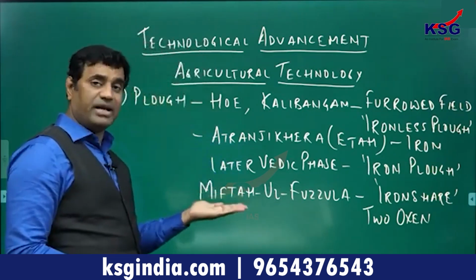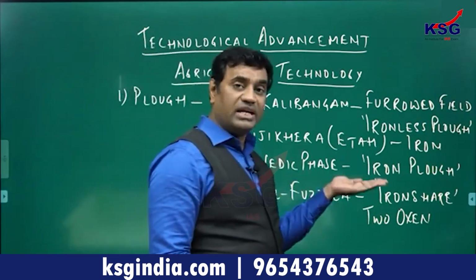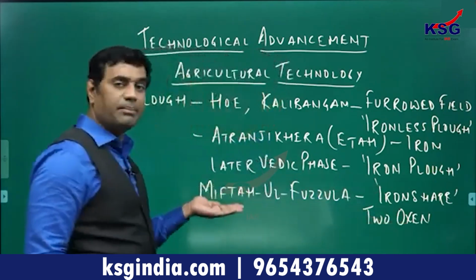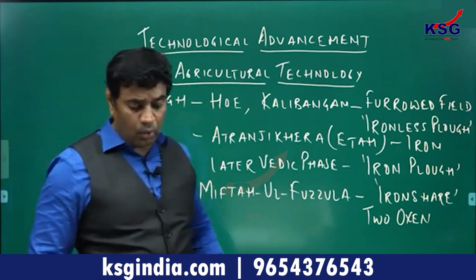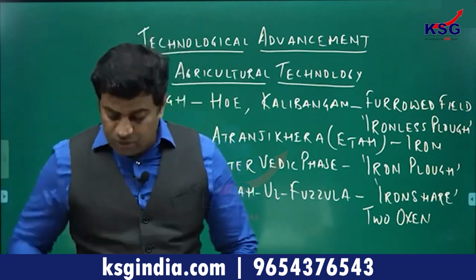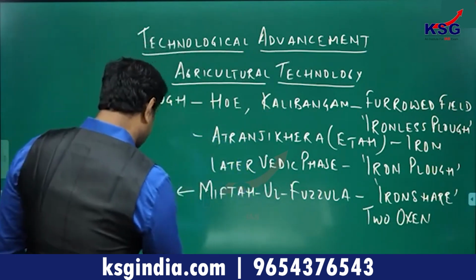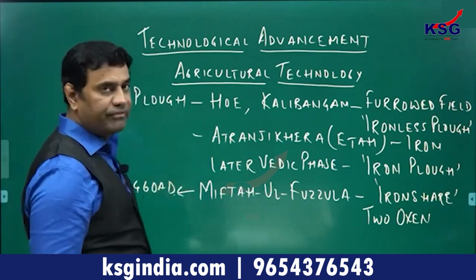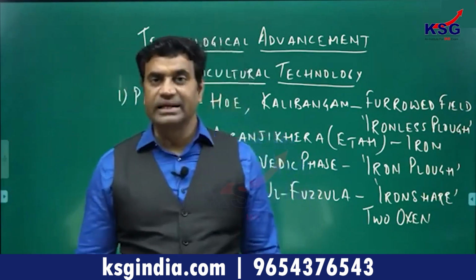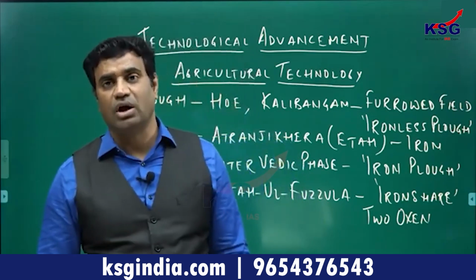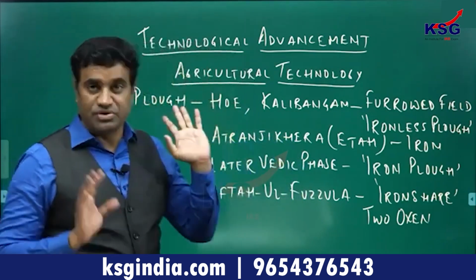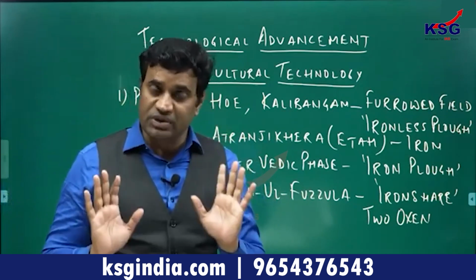In the medieval phase, an iron share tied with two oxen and a human being was used to furrow the field, and that is mentioned in the Persian work Miftah ul Fuzala, which was written in 1460. Clear? So it was written in 1460 AD, that is the 15th century AD, and that indicates advancement in technology related to agriculture from ancient to medieval times. Very important one, technological advancement is asked.